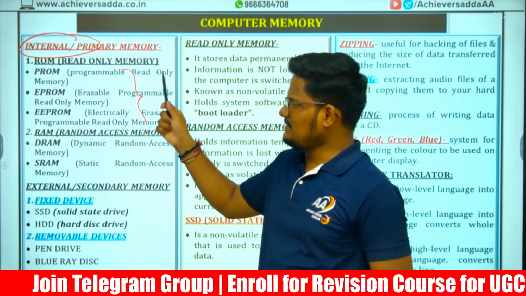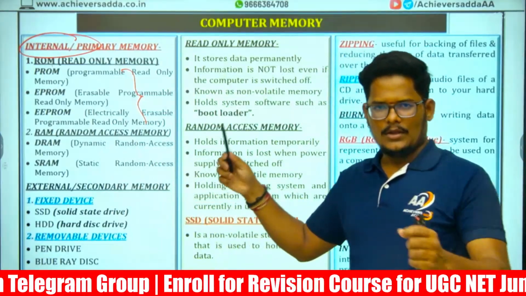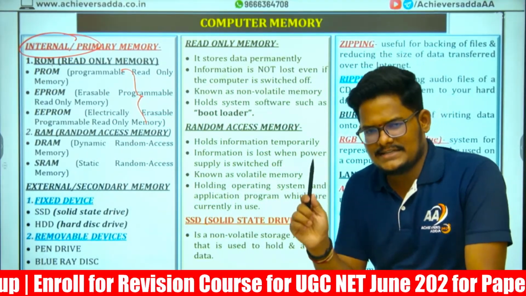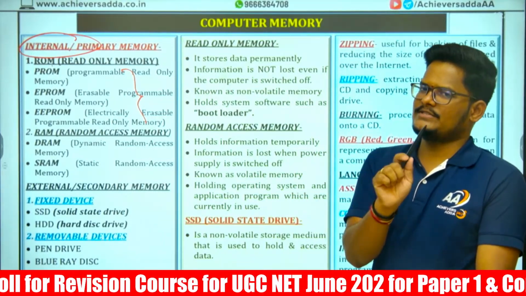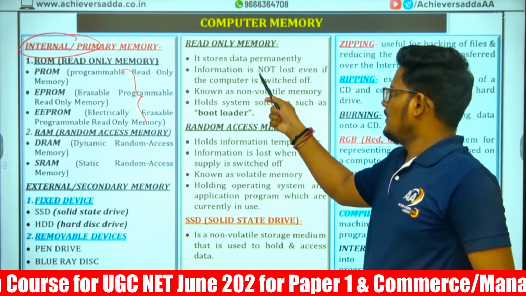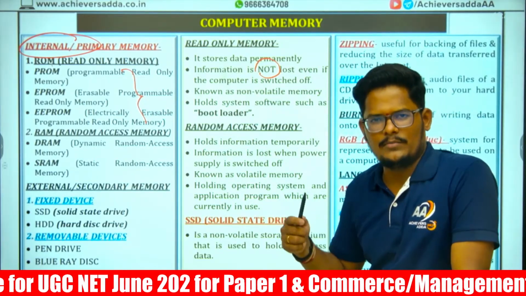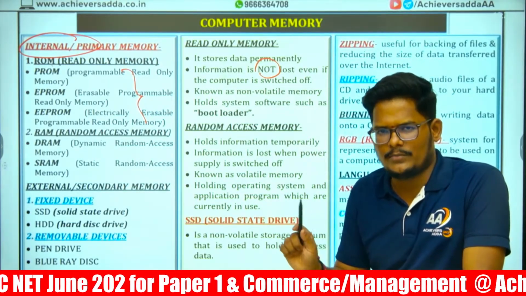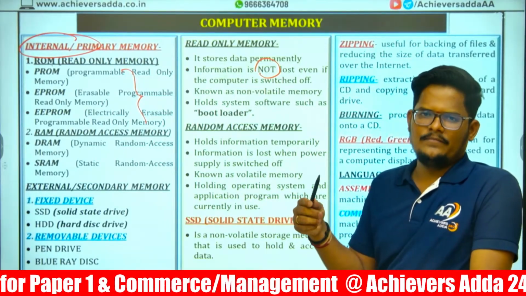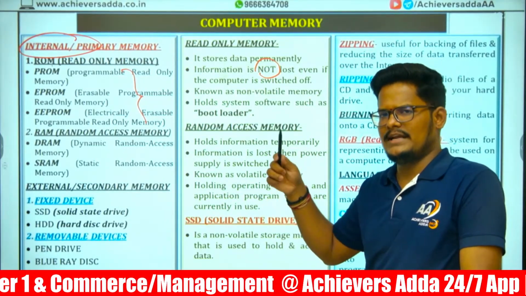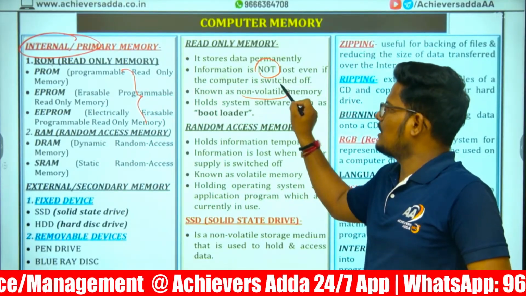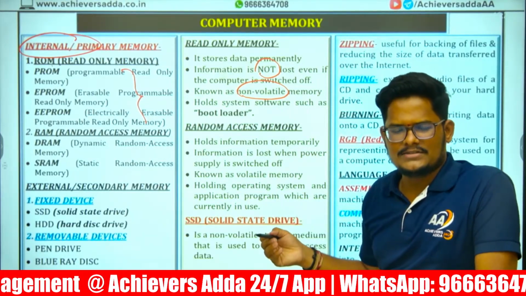If you write data into ROM, a manufacturer will write the data into ROM. Once the data is written, it will be stored permanently. You cannot delete the data, and the information will not be lost. Whatever you stored in the ROM will not be lost even if you lose power. While working, if suddenly there is power loss, whatever data is inside the ROM will not be lost. That is why it is non-volatile in nature. Which of the following memories is non-volatile?